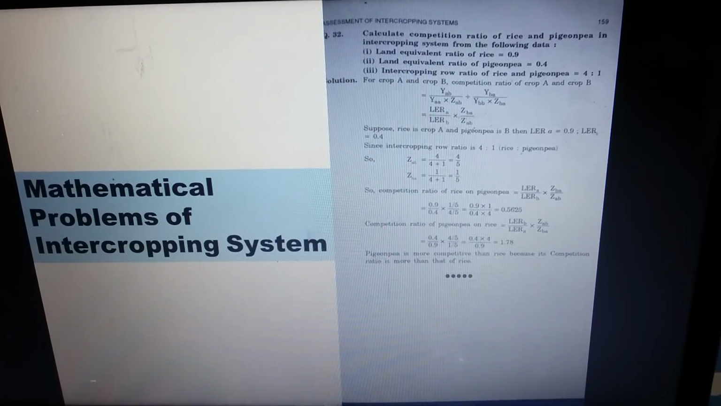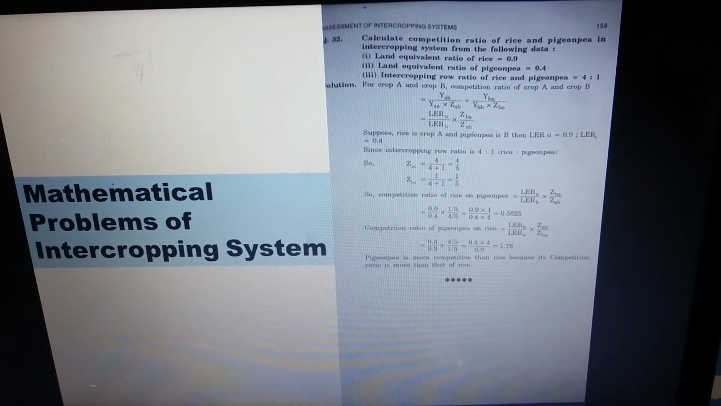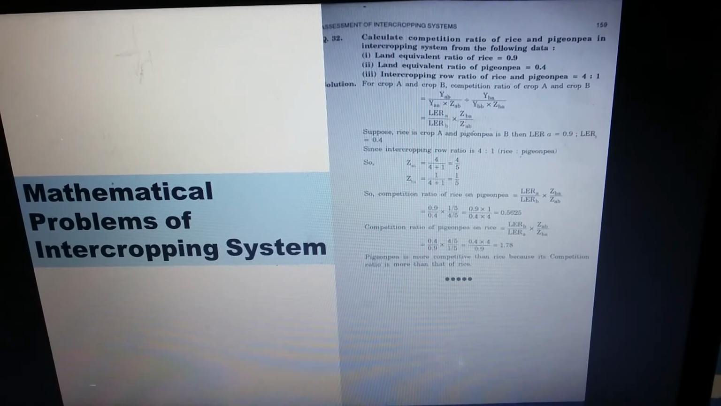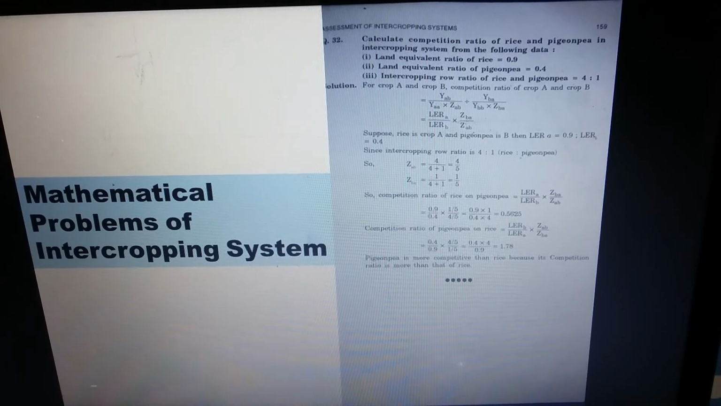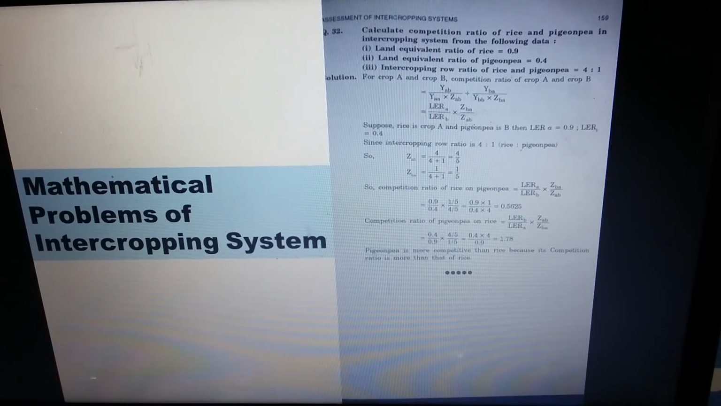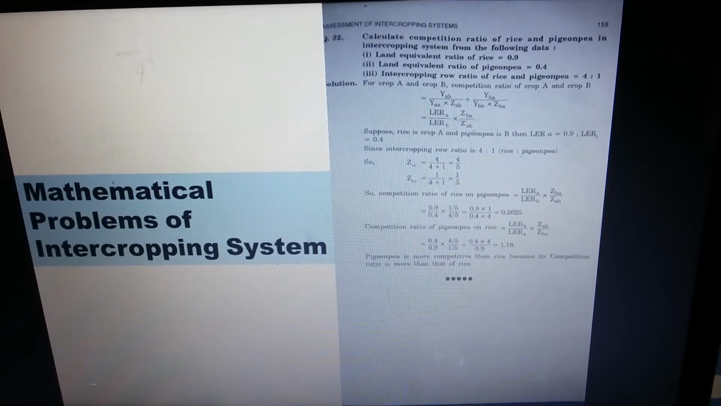Calculate the competition ratio of rice and PGNP in an intercropping system from the following data. Land equivalent ratio of rice is equal to 0.9. Land equivalent ratio of PGNP is 0.4. Intercrop row ratio of rice and PGNP is 4:1.